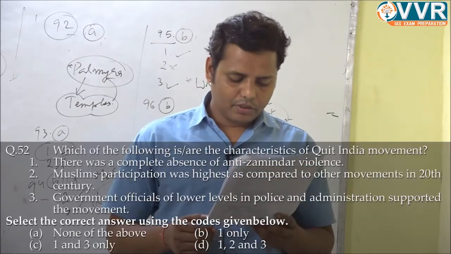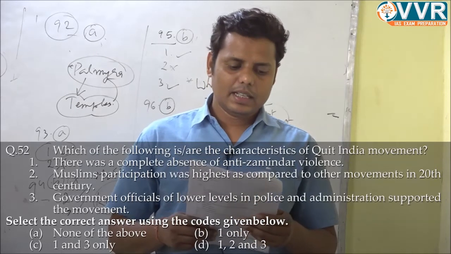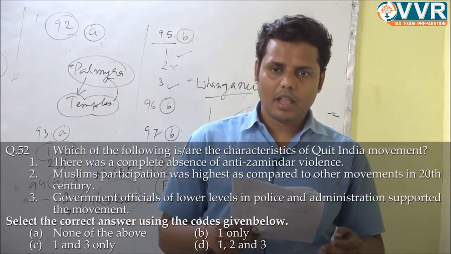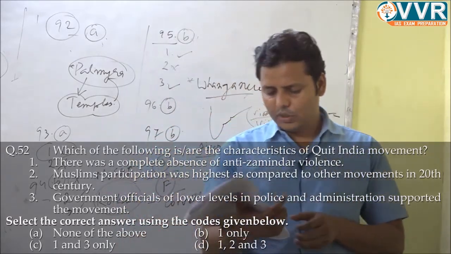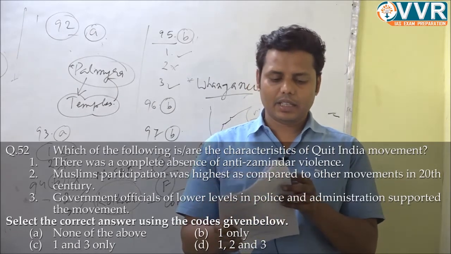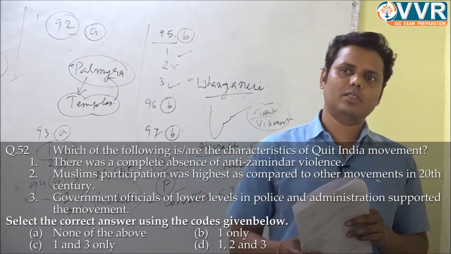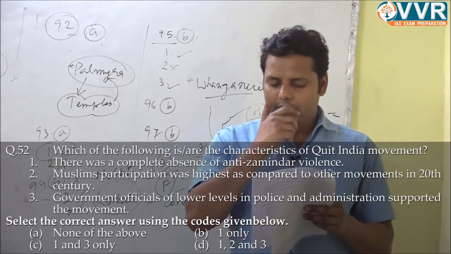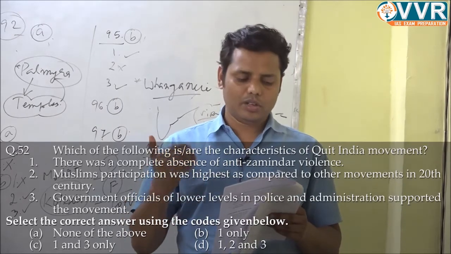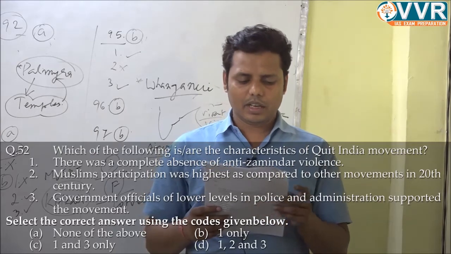Next, which of the following are the characteristics of the Quit India movement? The first, there was a complete absence of anti-zamindari violence, right? Yes, that is true for the Quit India movement. We can find the absence of anti-zamindari violence, because in the Quit India movement the objective changed completely, and now at any cost they wanted to get freedom, and these kinds of regional issues were not that important in this movement. So the first is correct.